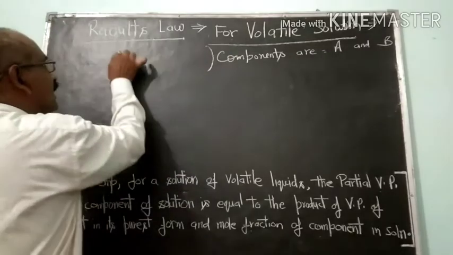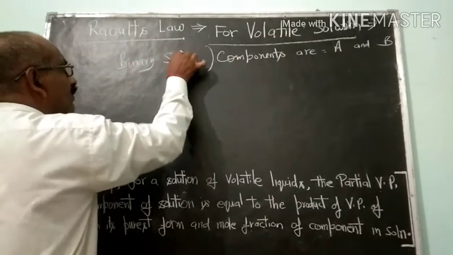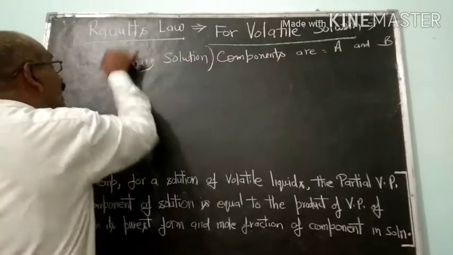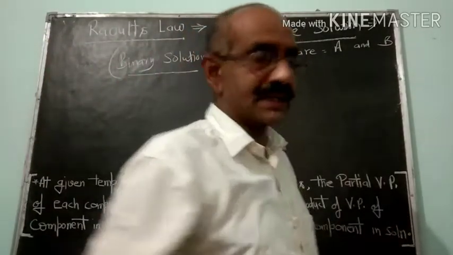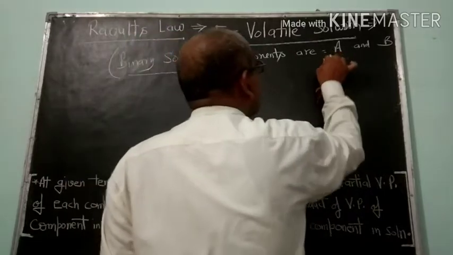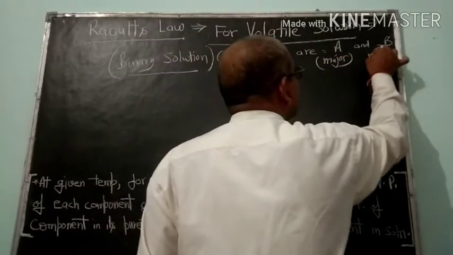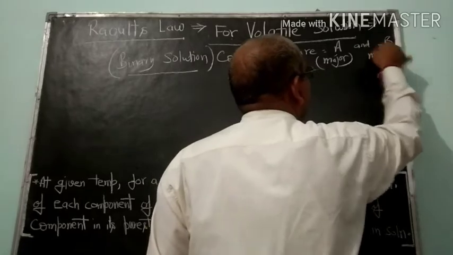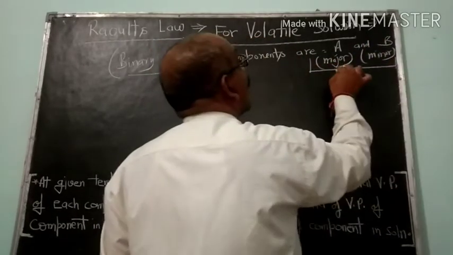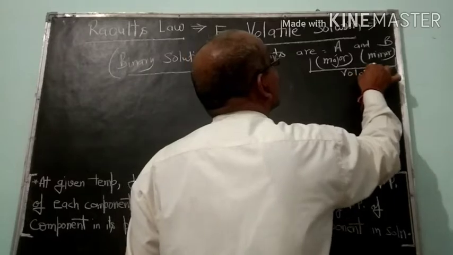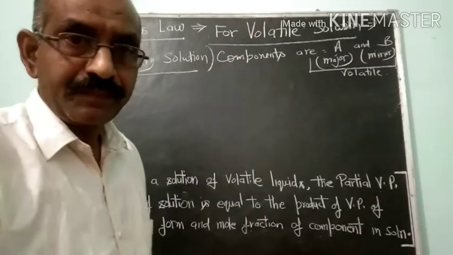This one is a binary solution. Binary solution means a solution having two components, A and B. A is your major component while B is your minor component. And both the components are volatile.